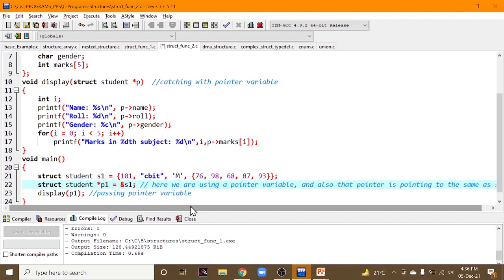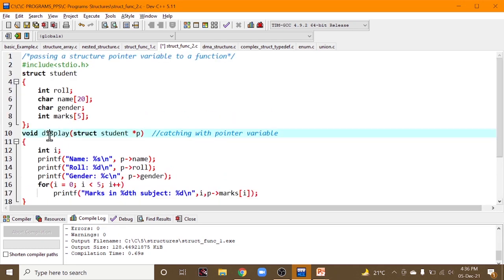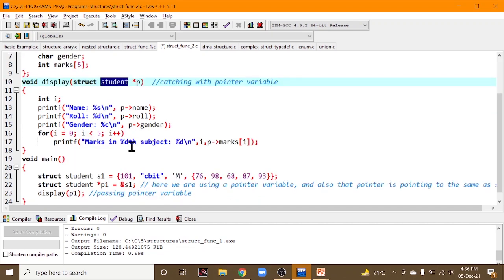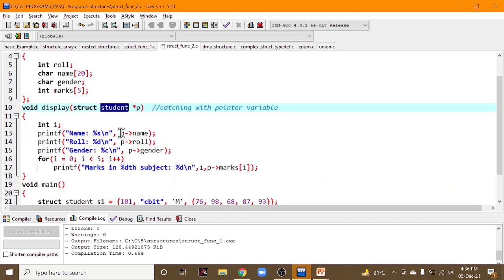The only difference between both of them is accessibility. For a normal variable, you can do it using the dot operator, whereas for a pointer variable, you do it using the arrow operator. Again, calling the function, you can check the function call. Initially printing p name, so p pointing to name. Here we are using the arrow operator.